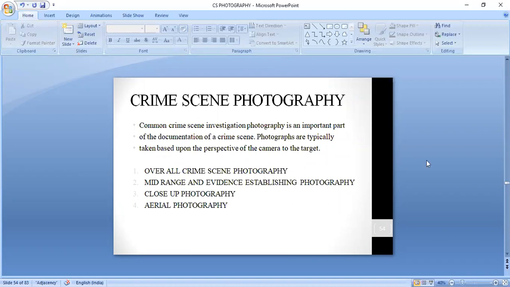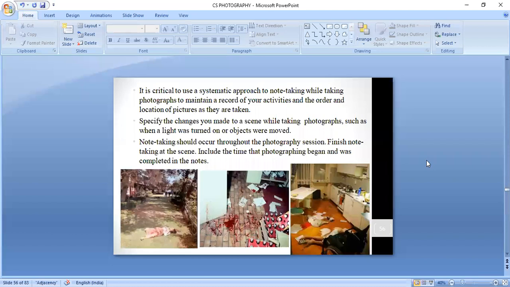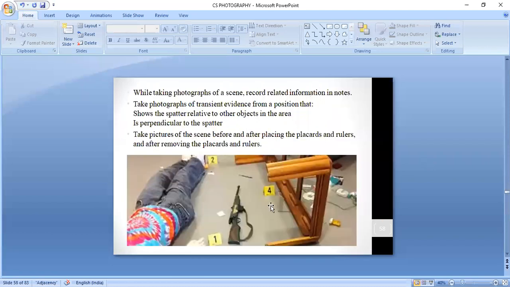So in the mid-range, what it is doing is establishing the evidence. Where is this evidence located on the crime scene? You establish the location of that evidence. So either you call it mid-range or you call it evidence establishing photography.